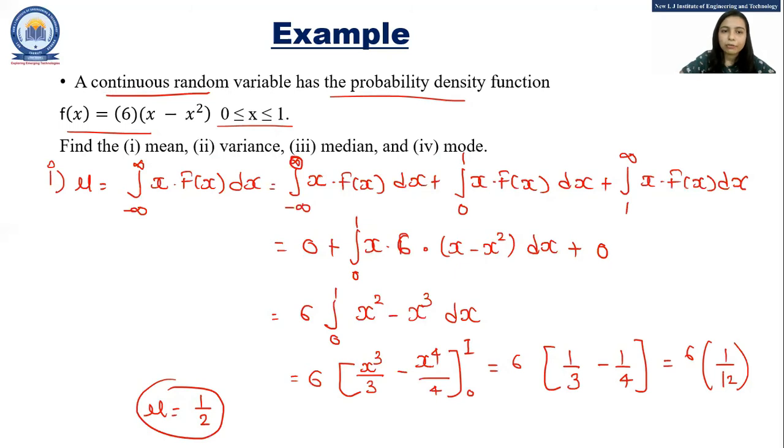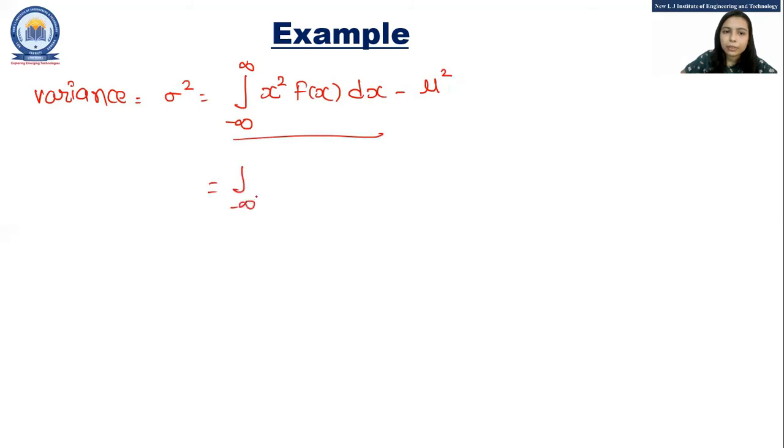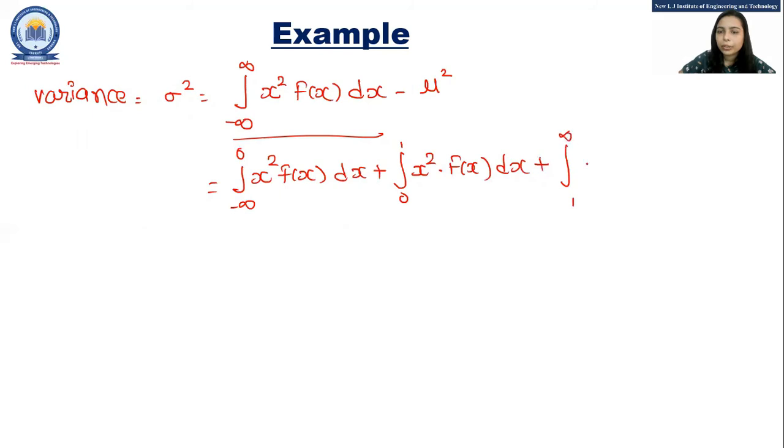Now the next thing that we have to find is the variance. Variance is denoted by sigma square, and that is integration from minus infinity to infinity of x square f of x dx minus mu square. This can be written as integration from minus infinity to 0 of x square f of x dx, plus integration from 0 to 1 of x square into f of x dx, plus integration from 1 to infinity of x square into f of x dx, minus mu square.